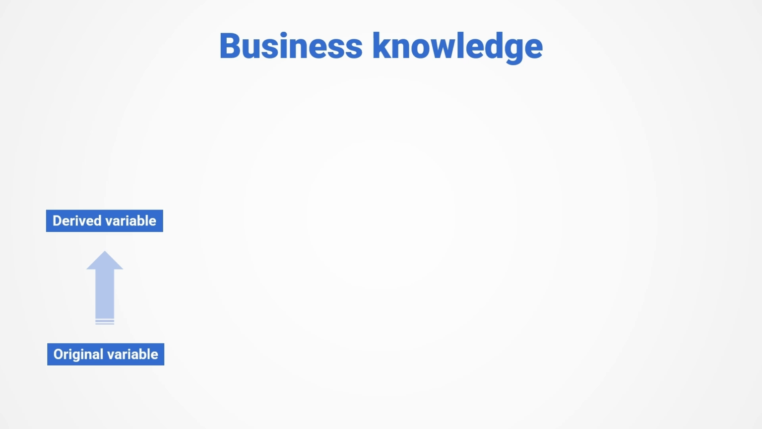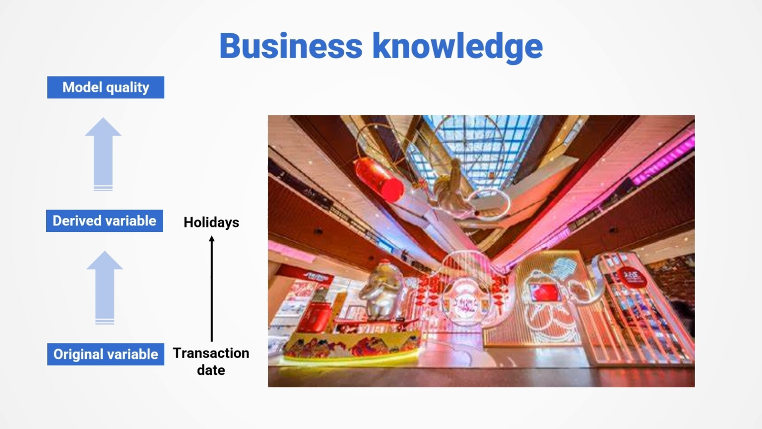When modeling, it often needs to generate some new feature variables based on the original feature variables, and these new variables are called derived variables. With good derived variables, the model quality can be greatly improved. For example, there is a feature variable which is the transaction date. If holidays are derived from it, the effect of making business forecasts will be much better than using the original date, because business activities are indeed closely related to holidays.